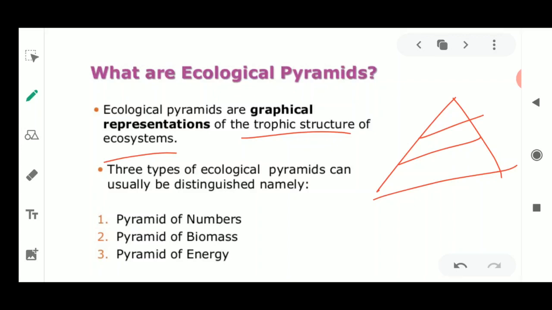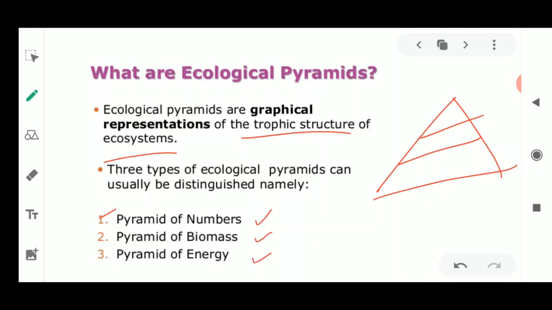Okay, so the pyramids could be made with the broad base. Okay, so these ecological pyramids are just the graphical representation of the trophic levels. Now that could be of different types: pyramid of number, pyramid of biomass, and pyramid of energy. So these are the three types of pyramids, that is the number, biomass and energy.